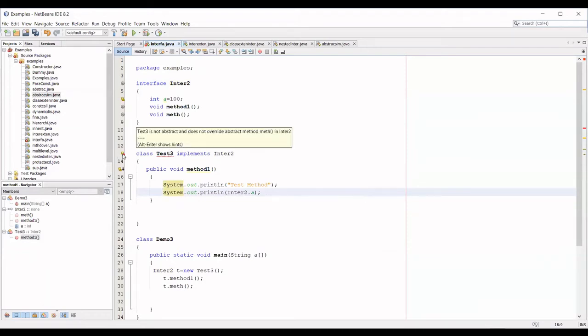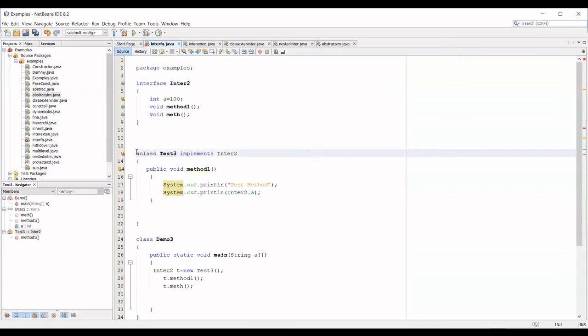By default, this is abstract, because how many methods are there in this interface? 2 methods. But how many methods are implemented? Only one. So obviously this will now become abstract. Can I create an object for an abstract class?